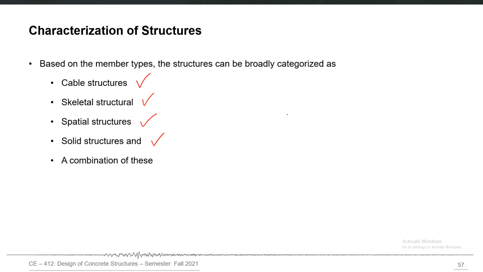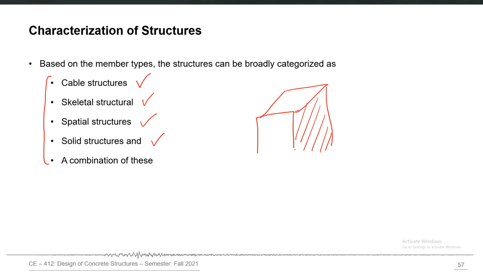So in a real reinforced concrete building, you may have all of these components within one building. For example, a reinforced concrete frame is itself a skeletal structure. But you may also have reinforced concrete walls, and similarly slabs are basically spatial elements.